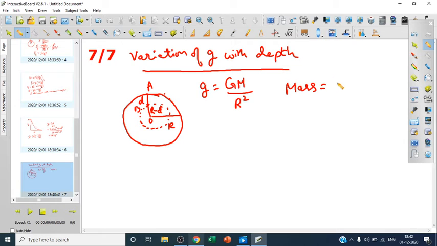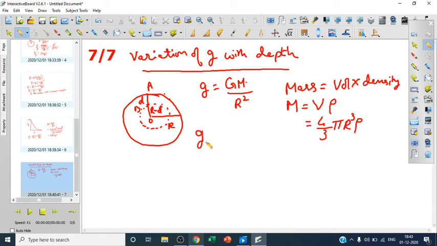You know, mass is equal to volume into density. Everybody knows this because density is mass upon volume. So here we can write m as V into rho. And in place of V, the volume of the earth, since it is spherical, it will be written as 4 by 3 pi r cube, and of course rho. We substitute this value over here.